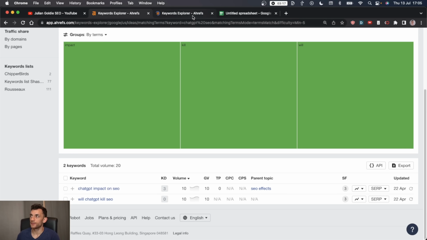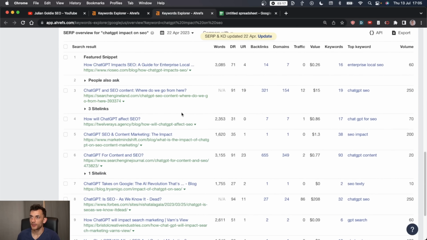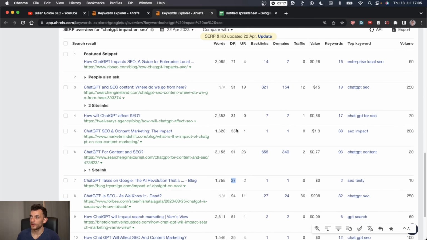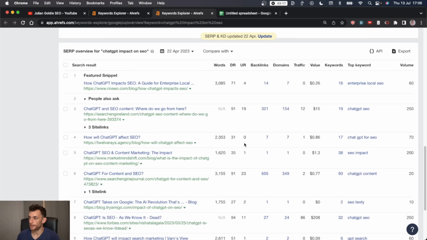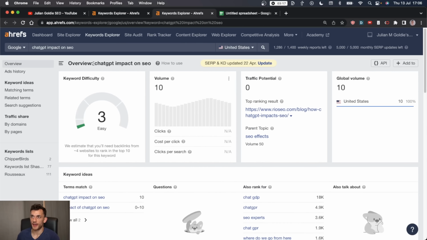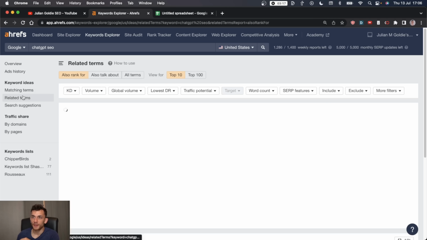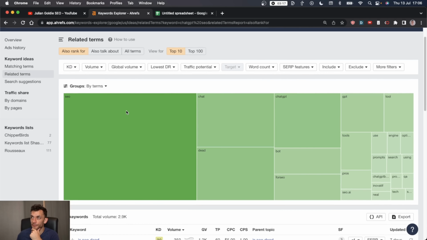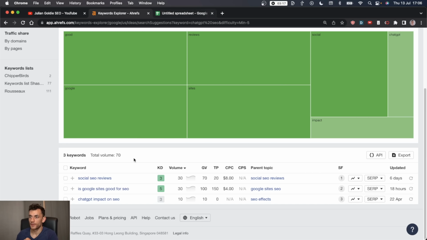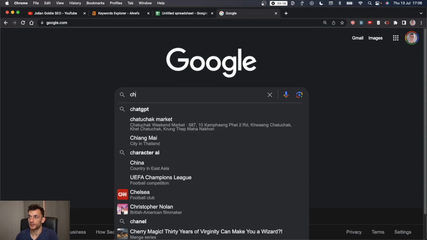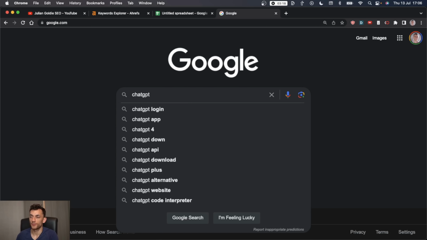ChatGPT impact on SEO, that looks good as well. Let's scroll through the list. So we got DR27 there, DR35, 31, etc. Most of these pages just have one backlink pointing into them. That's another easy one. Gonna check the related terms as well. See what we got here. Not much. It's tricky to rank. This is a super competitive niche, trying to rank in with AI.